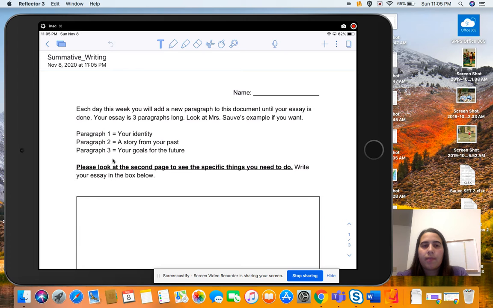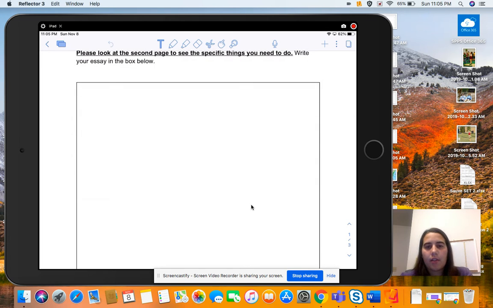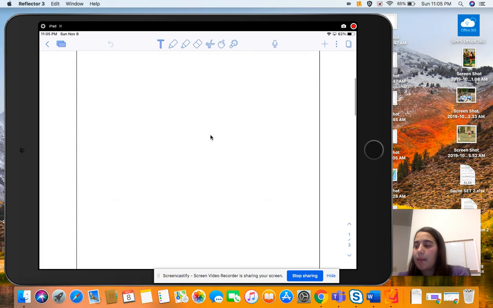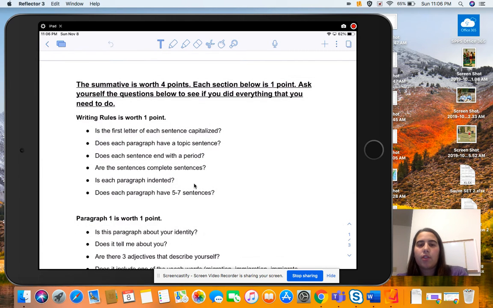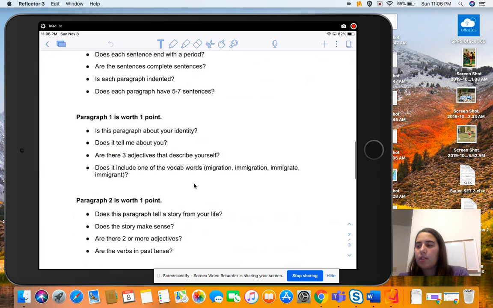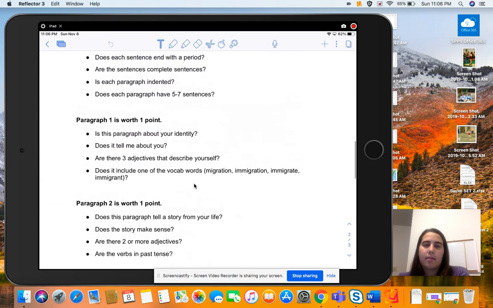That's in Schoology, right? So your summative has 3 paragraphs, and please look at the second page to see the specific things you need to do. Write your essay in the box below. So this is where I want your essay to go. That's where you'll write an essay that looks a lot like the example that I made. And then here we have those questions, so you can check to see if you've done everything that you need to do. So you can look at these and make sure.